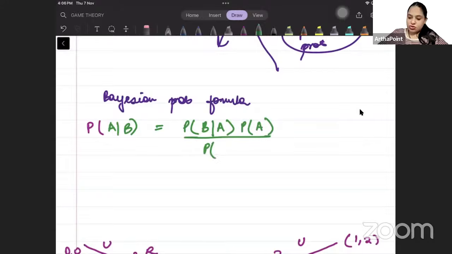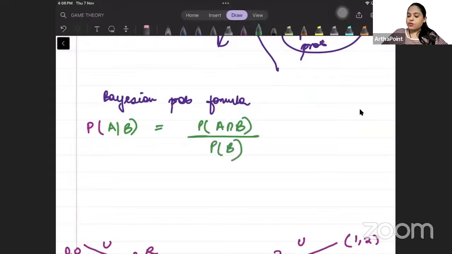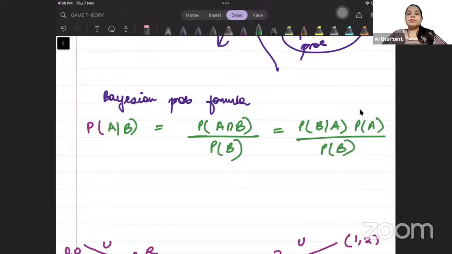So एक बार let me go step by step. Probability A given B can be written as probability of A intersection B upon probability of B. And A intersection B can be written as B given A into probability A upon probability B. So based on number 1, this formula, and number 2, all of you have studied the Bayes theorem.